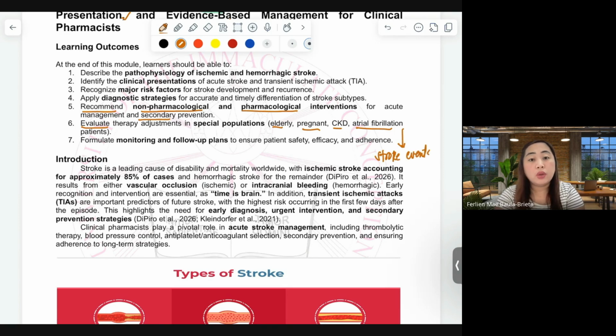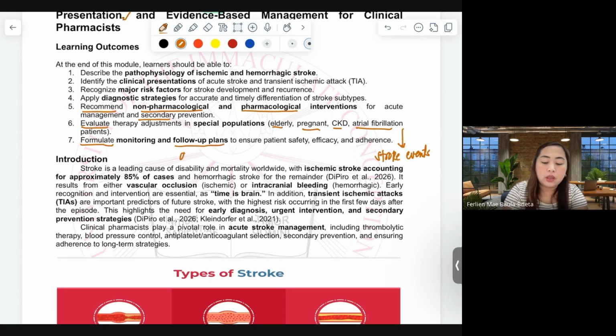And one of the approaches for atrial fibrillation management is stroke prevention, aside from thromboembolic event prevention and rate and rhythm control. And lastly, as clinical pharmacists, we are expected to formulate monitoring parameters and follow-up plans.